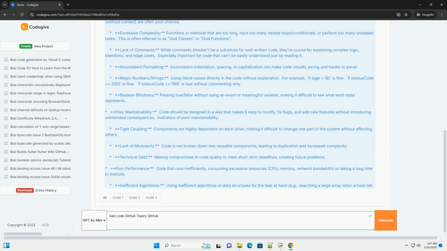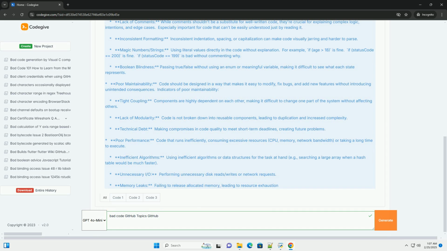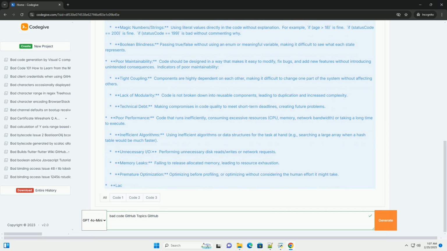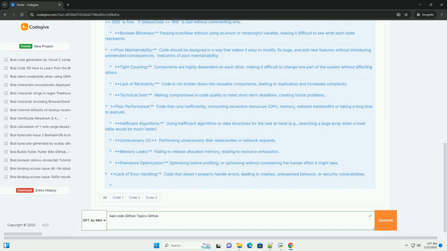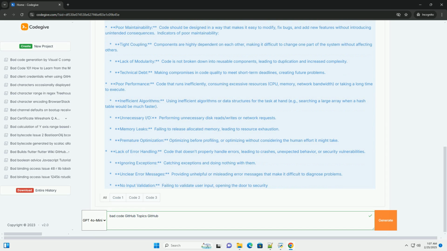X, Y, foo, data, without context, are often poor choices. Excessive complexity. Functions or methods that are too long, have too many nested loops/conditionals, or perform too many unrelated tasks. This is often referred to as God classes or God functions.